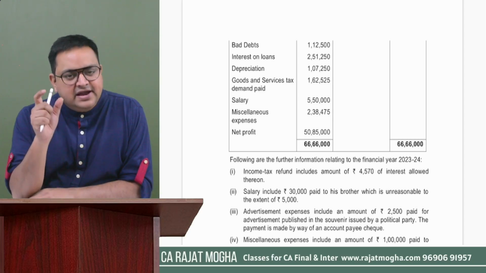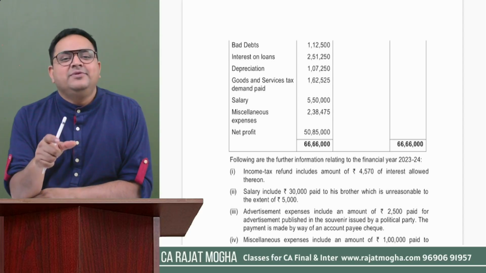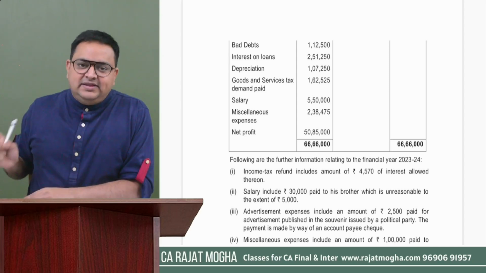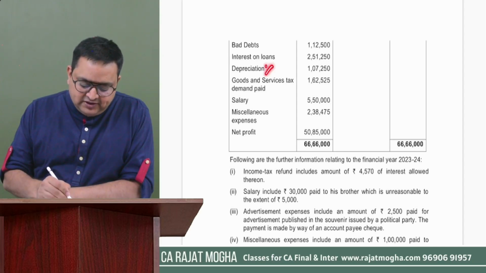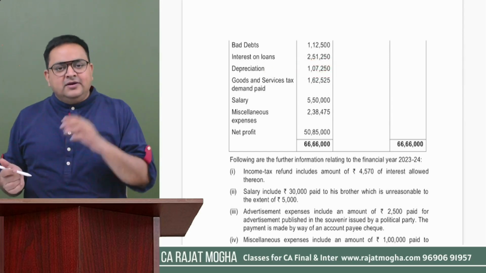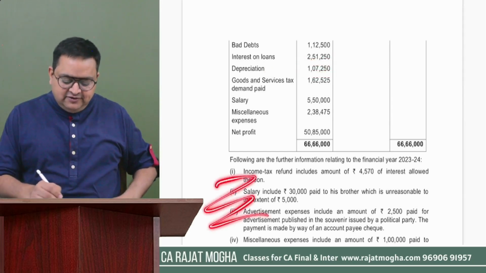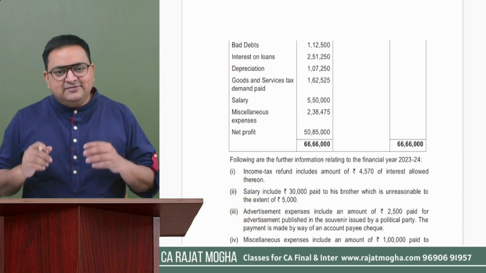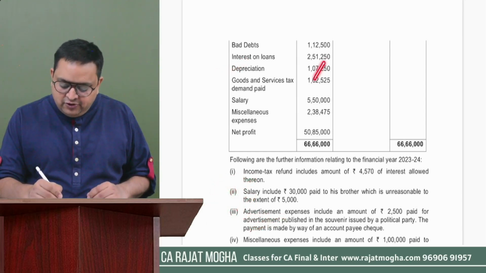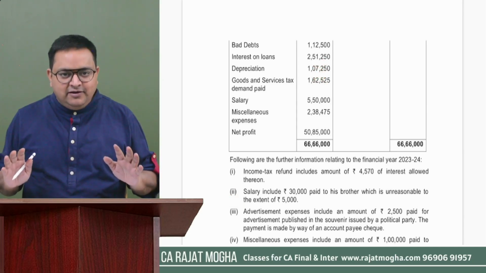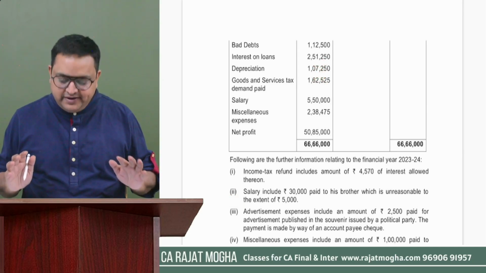They have given a direct amount of depreciation, that this is the depreciation as per Income Tax Act or as per section 32. Then we will take only that depreciation. So in that case, we will not take this depreciation, we will add it back and we will take that depreciation, right? So to summarize, if nothing is mentioned in the information, we will presume that this depreciation is correct. But if something is mentioned in the information, then we are not going to allow this depreciation. We will be allowing that depreciation. Perfectly fine with all of you, right?